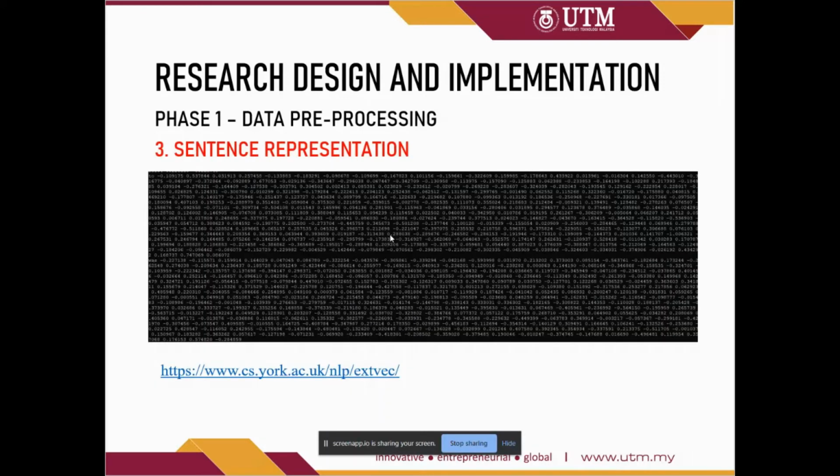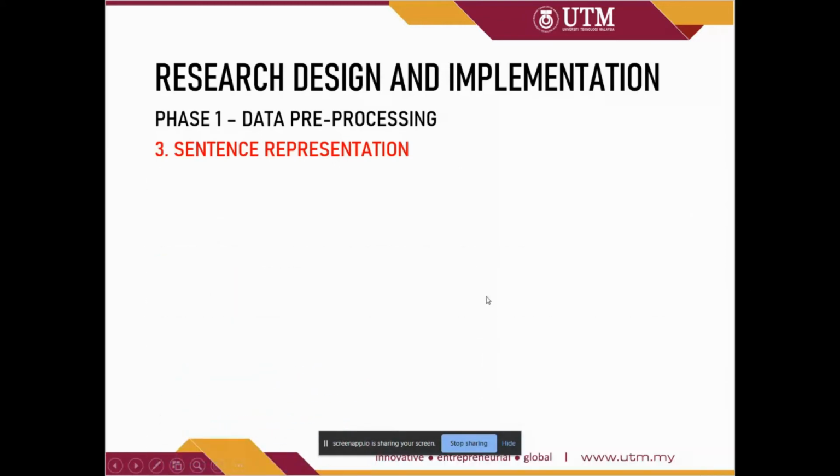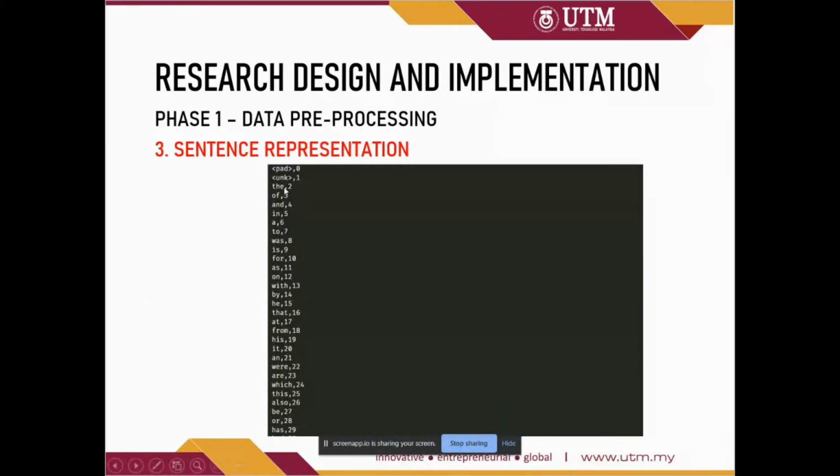Next, for the sentence representation, this is the word embedding that is pre-trained using the English Wikipedia, and I downloaded it from the link below. Then you can see here the word, and for our word, we have found it from the word embedding table. Then we attach it with an index number. Then the index refers to the index tag in the new word embedding table.